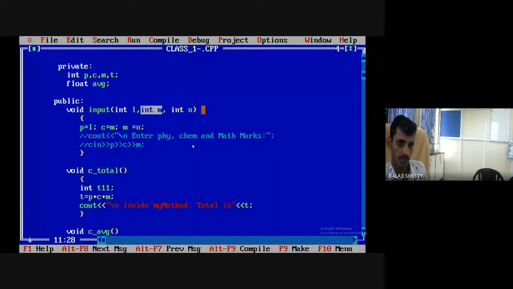Here M is also there, here M is also there. We feel that the program is right, but the program is logically wrong. Syntax is right, but here M is declared 2 times by mistake. So what should I do? M7. These are the mistakes which are very difficult to handle. Here this should be mathematics marks. M, physics L, M7, N. F2 alt R run.